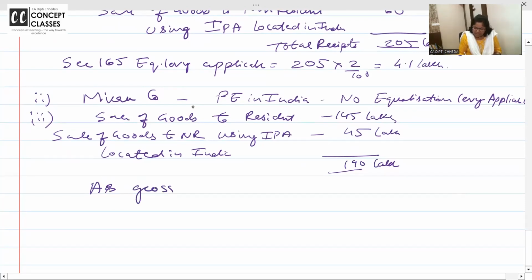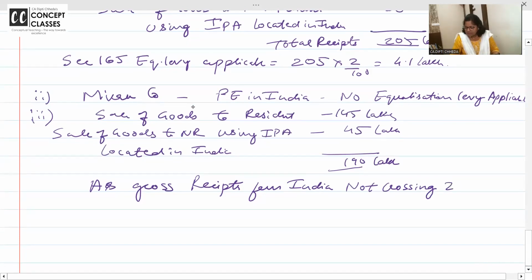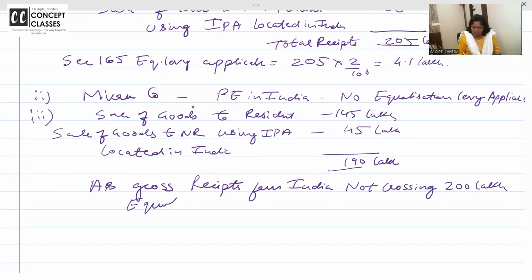As gross receipts from India, not crossing 200 lakhs, equalization levy is not applicable.